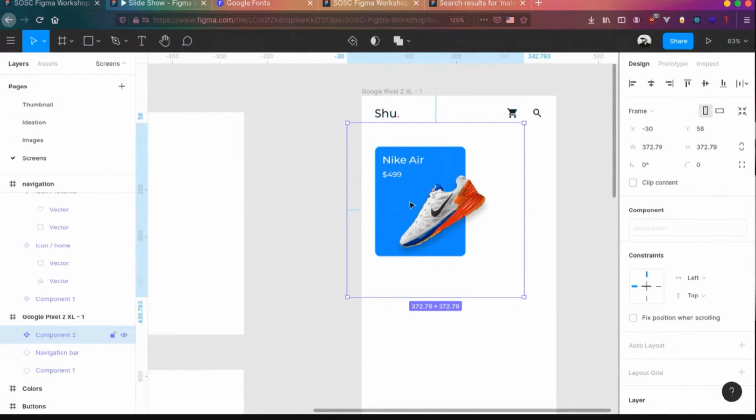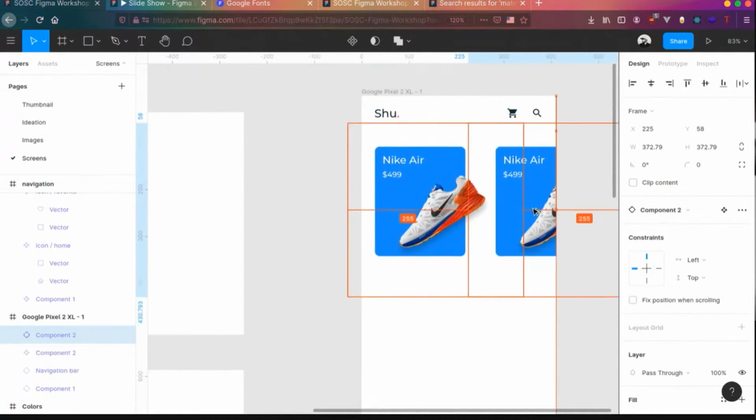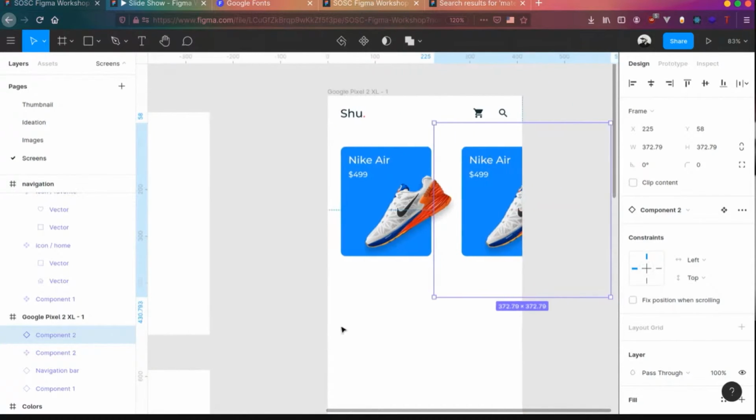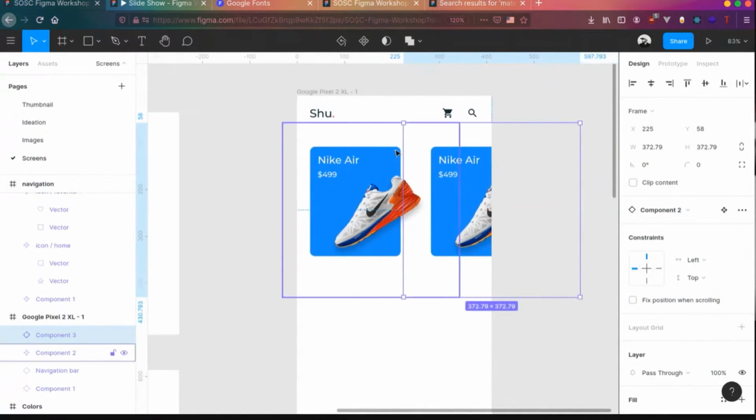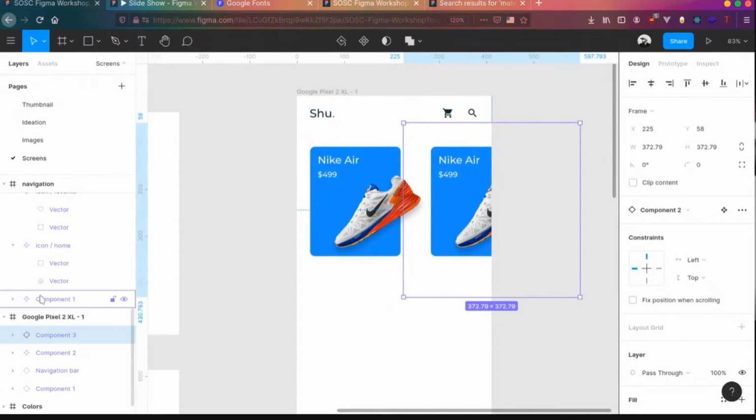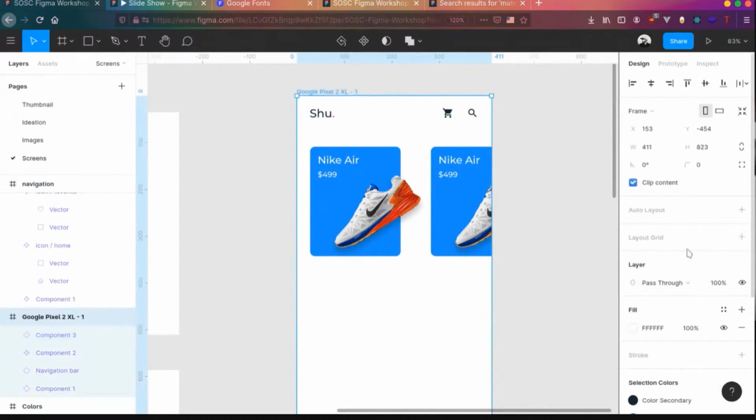So let's duplicate this once again and place it over here. And now you can see once you put something outside of a frame, it will get clipped out. To prevent that, click on the frame. And there is a clip content option. If you disable that, you will actually see this.